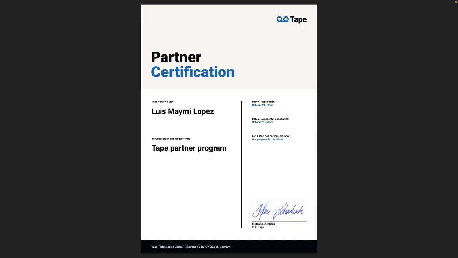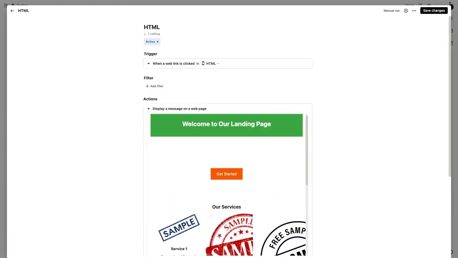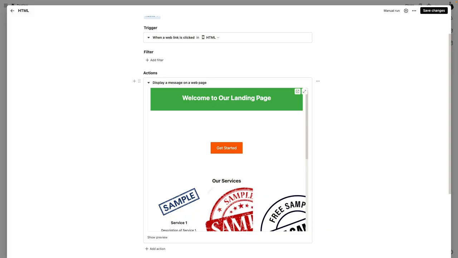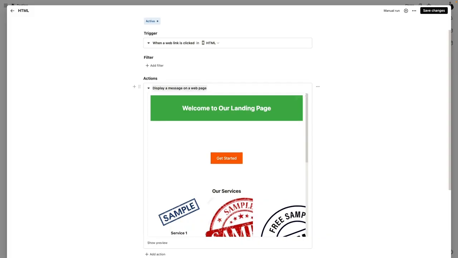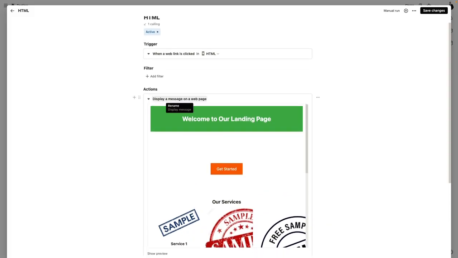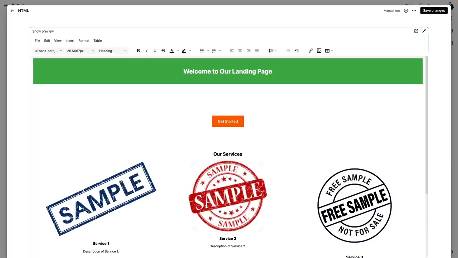And let me ask you a quick question. In Tape, have you ever had the need to create a landing page or display a web page? Because right now, Tape has an option that is called display a message on a web page. It's part of the automations. And in here, you can create decent looking landing pages.